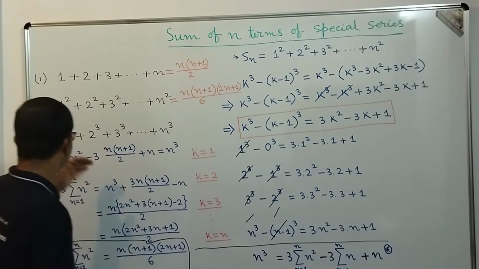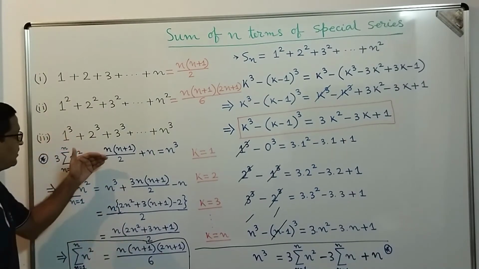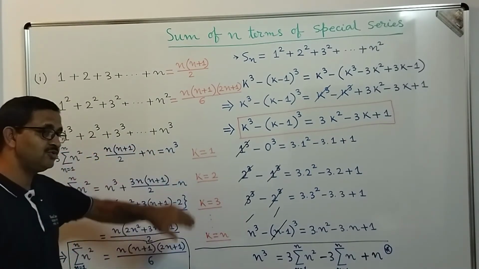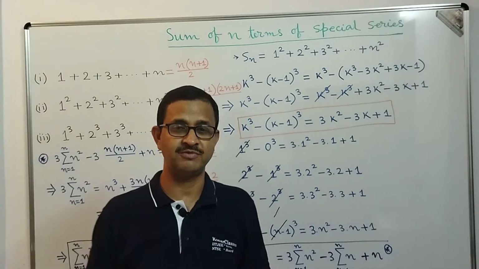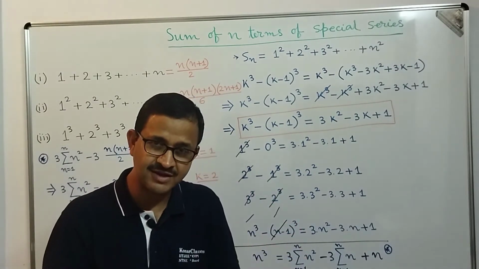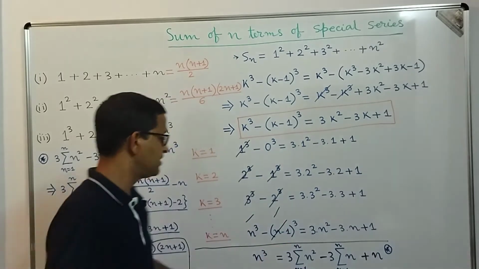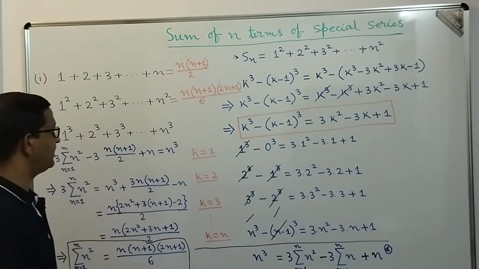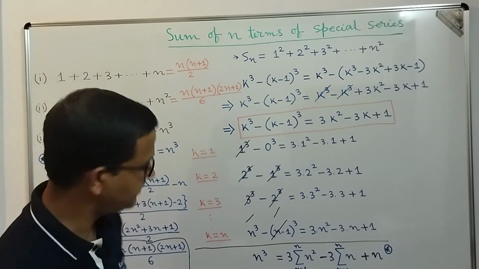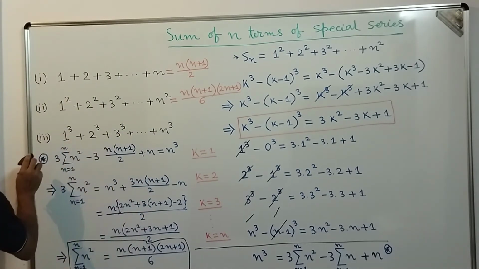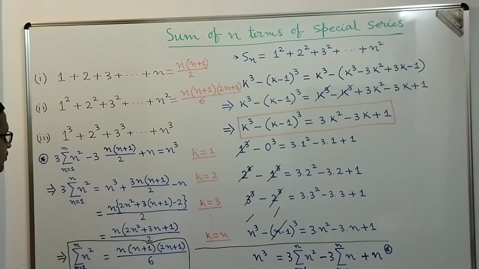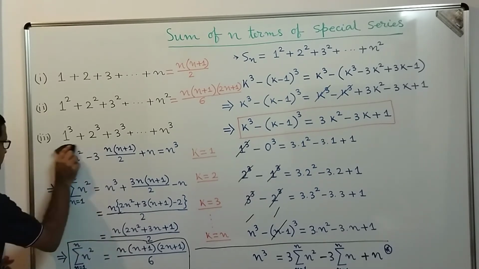Similarly, if you need to find 1 to the power 4 plus 2 to the power 4 plus 3 to the power 4 up to n to the power 4, there we will take k to the power 5 minus k minus 1 to the power 5. That is not required at this level, that is for JEE Advanced. As we are now discussing mainly for the boards and the relevant level, let's first find 1 cube plus 2 cube plus 3 cube up to n cube. Let me do it here.